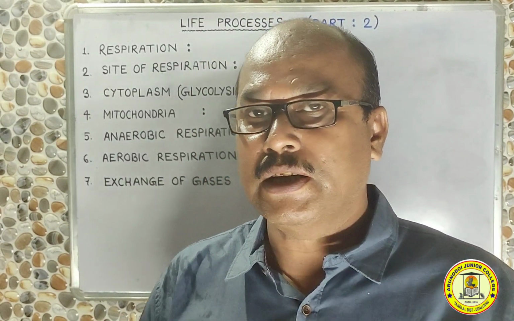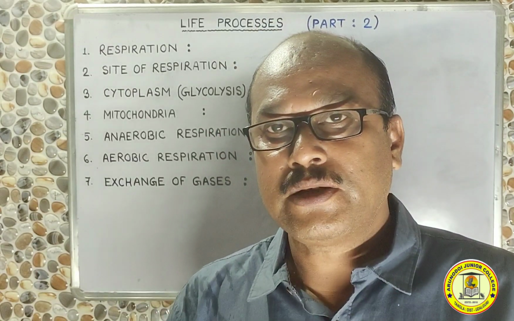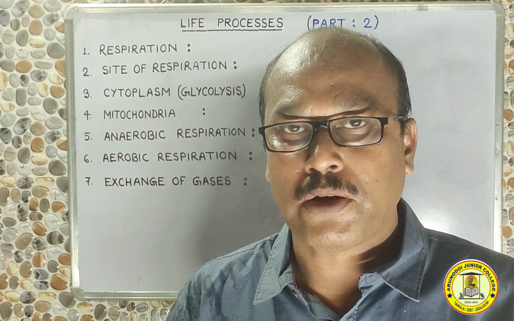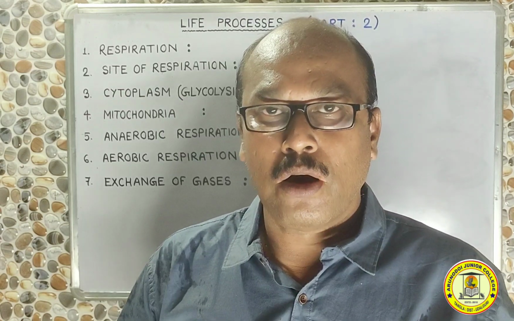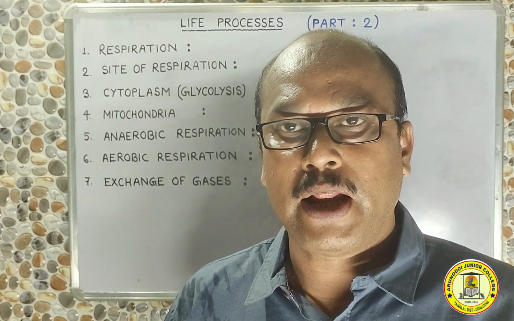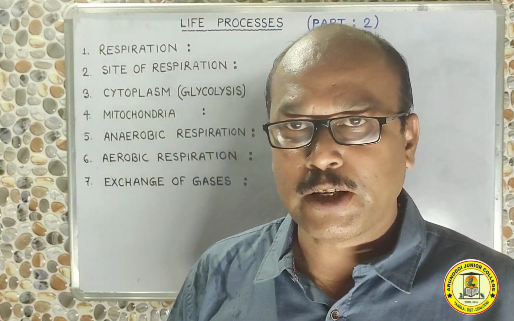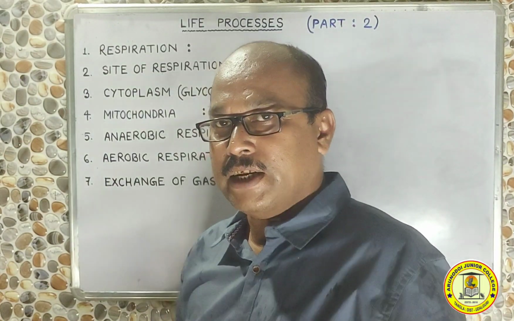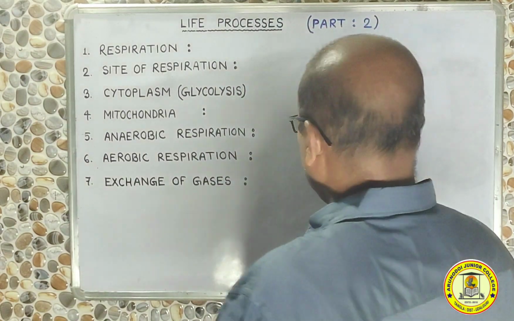The answer to the question is, the food contains energy, but this energy remains inside the food in the form of chemical energy. This chemical energy of the food is to be released, and this release of energy from food is possible only by a process called oxidation of food. This process of oxidation of food for chemical breakdown to release energy which will support the life of the living system is respiration.